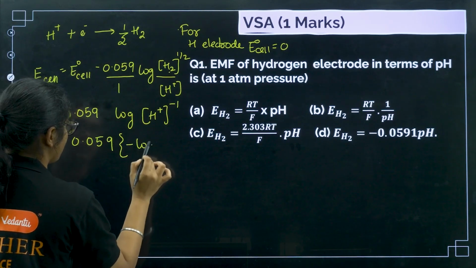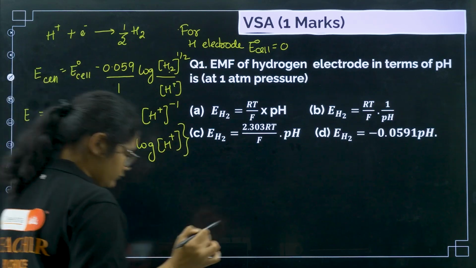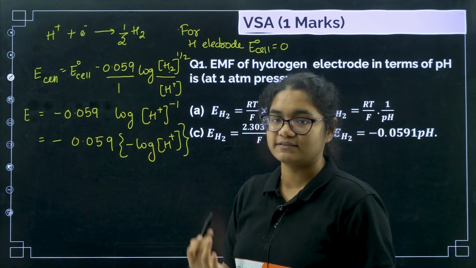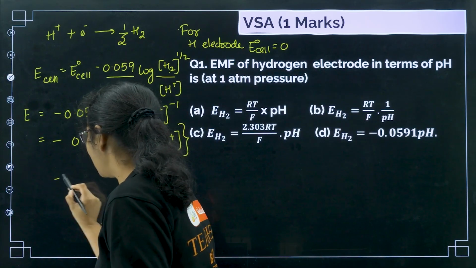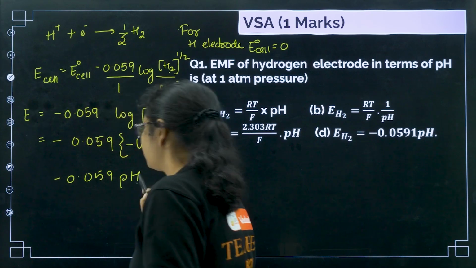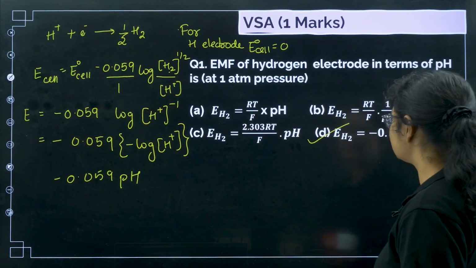Okay, minus log of H plus. Can you see this? Now, minus log of H plus is nothing but pH, so I can write minus 0.059 into pH, right? So I think option D is the correct answer here.